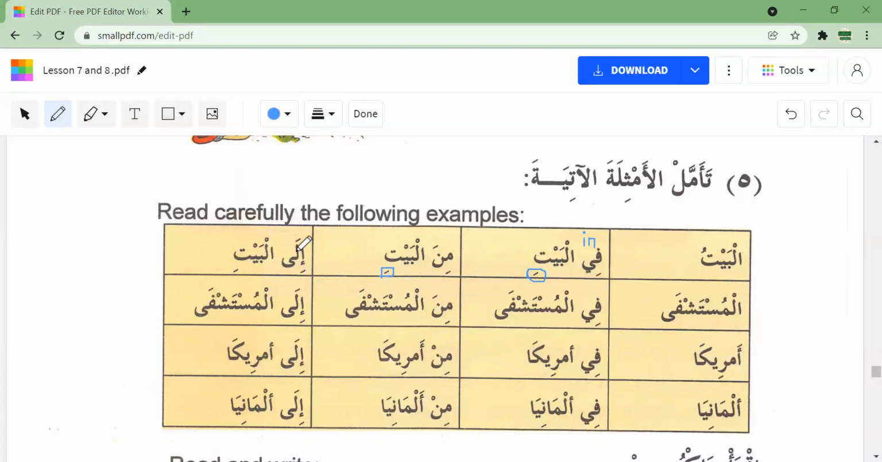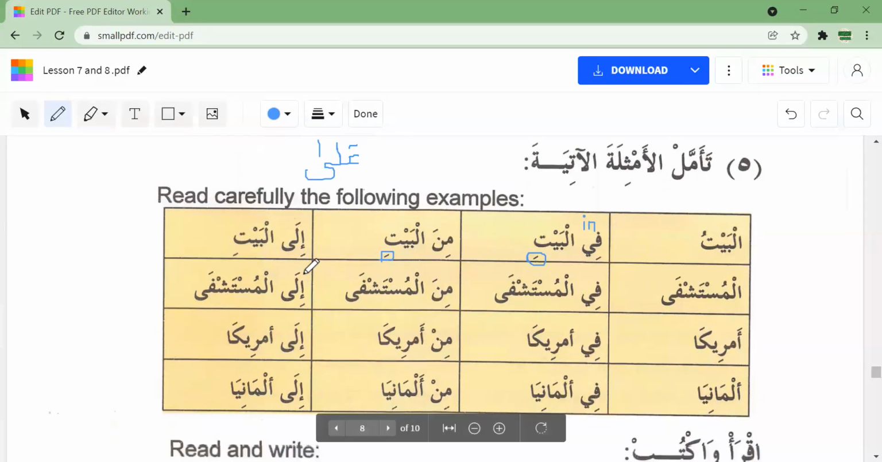What does ila mean? Two. Yes, ila means to. That's correct. Ila is to. Ala is on. Ala with an ayn like this. Okay. Trying to write it. Ala is upon or on. Ila with a hamza here is to, towards.